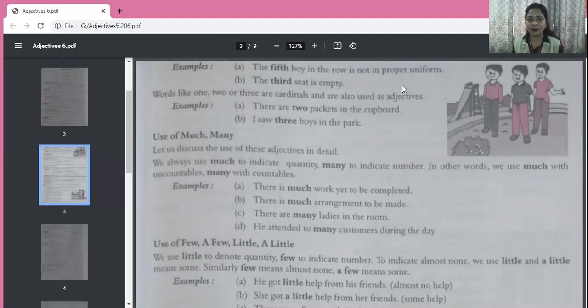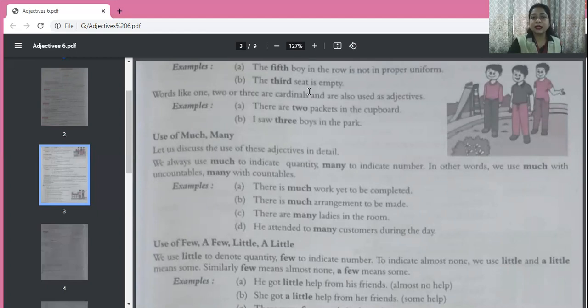We are not saying 5 boys. We are saying 5th boy. That means 5th in number. Now this again is the adjective of number. So when you are talking about ordinal numbers as first, second, third, fourth, fifth, sixth, these are called ordinal numbers. So when you are talking about ordinal numbers also, then these are adjectives of number.